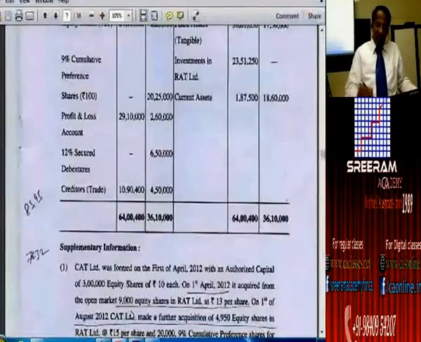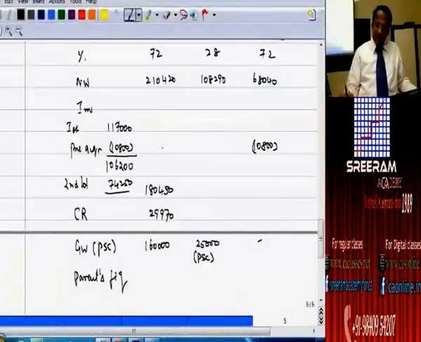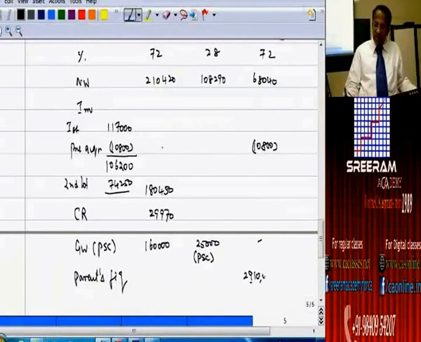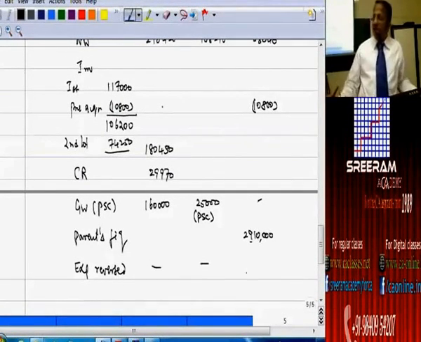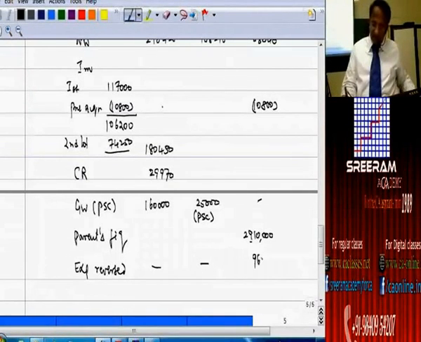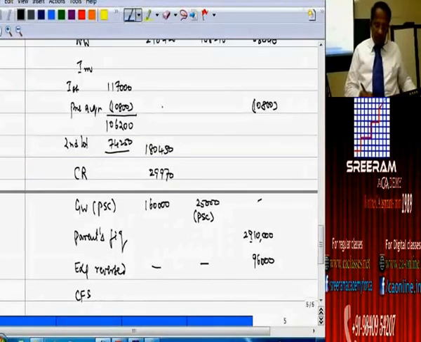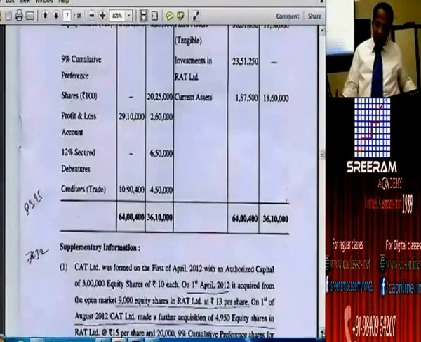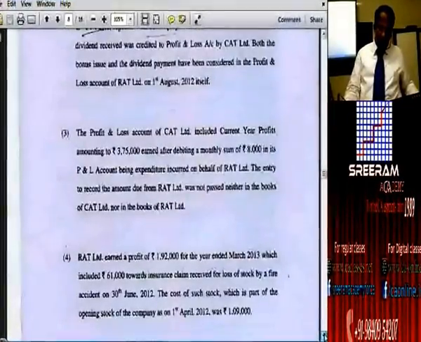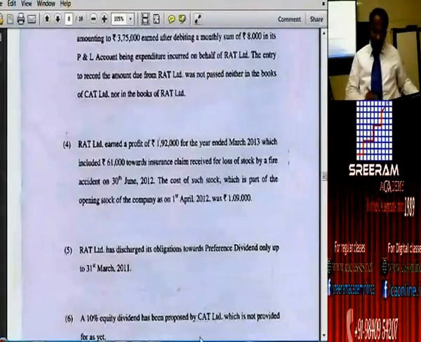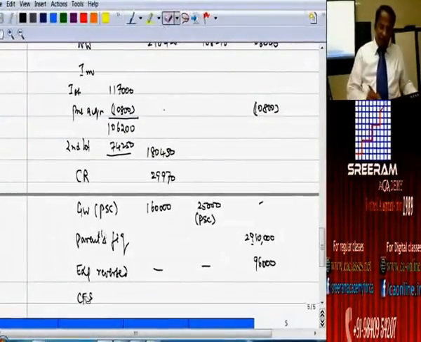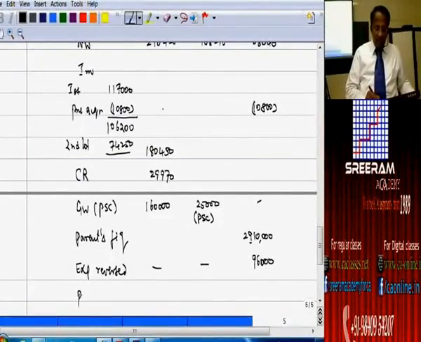What is the parents figure for your profit and loss account? 29 lakhs and 10,000. Then to that expenses reversed. For them it is their income. How much is that? 96,000. Now do you have any other matter that we have got to be really taking up? Yes, we do have, that being proposed dividend of the parent company we have got to deduct. Before we could take up the CFS, let us take up proposed dividend.